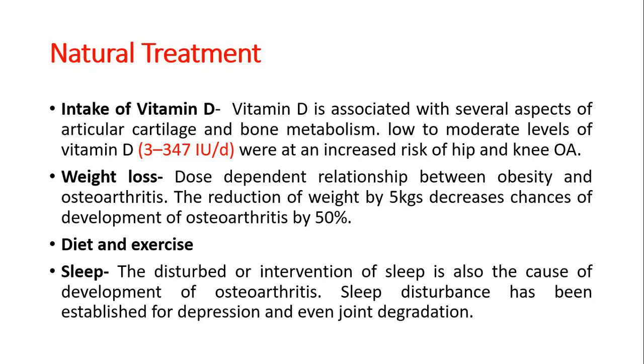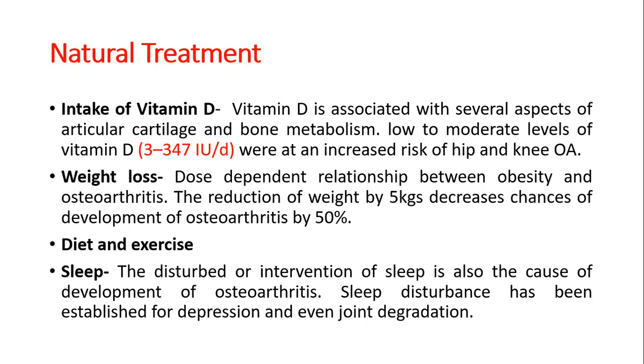Due to the deficiency of vitamin D in the body, the parathyroid gland secretes hormone that depletes the calcium from the bones and reduces bone remodeling, that is replacement of mature bone with new bone.